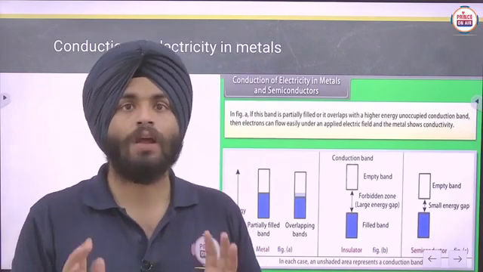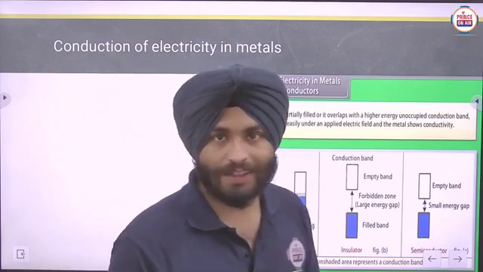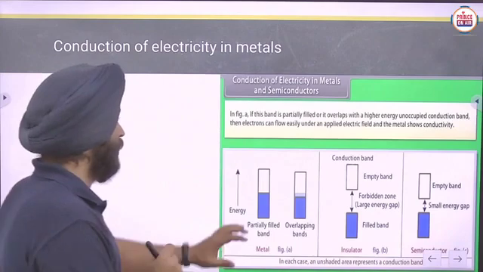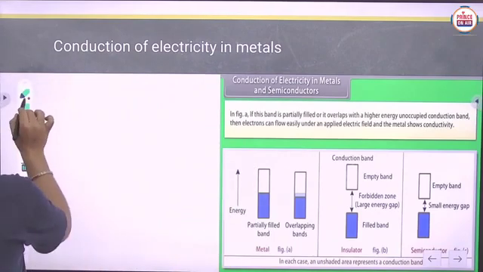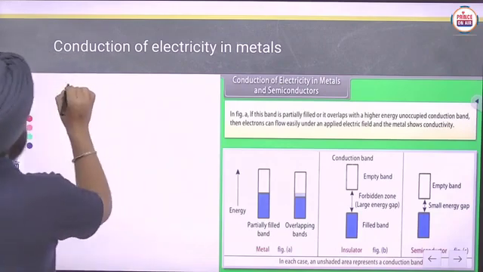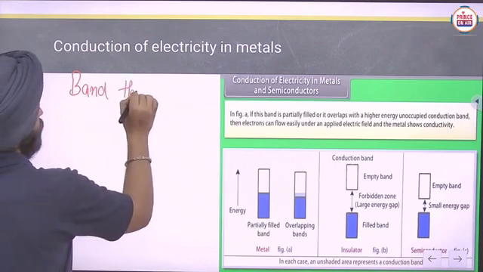All of you know that metals have free electrons, and that is why they can conduct electricity. This is explained on the basis of band theory, which we will also discuss in physics.